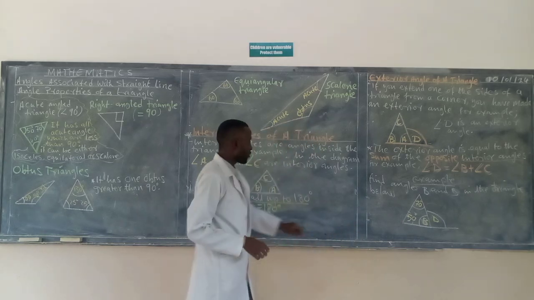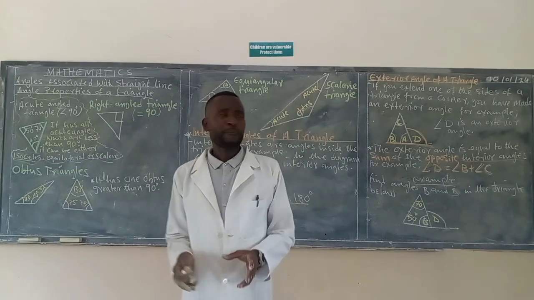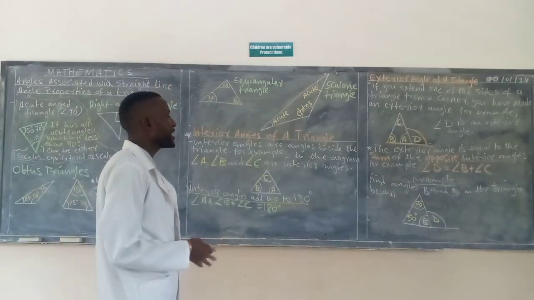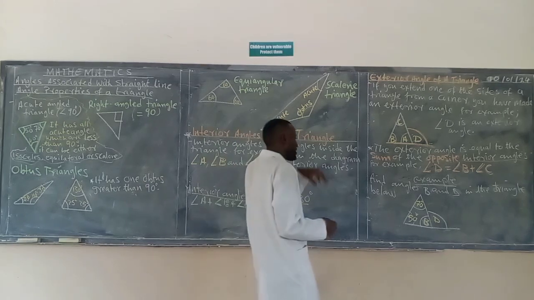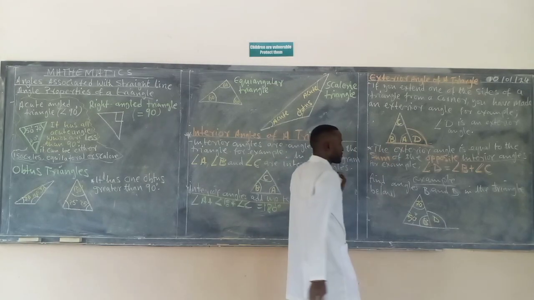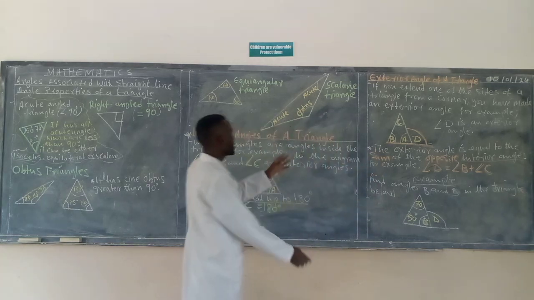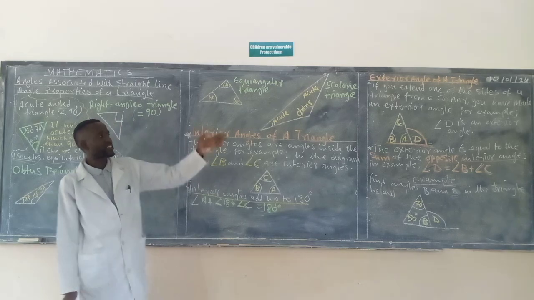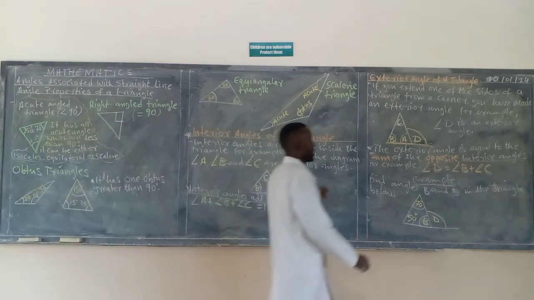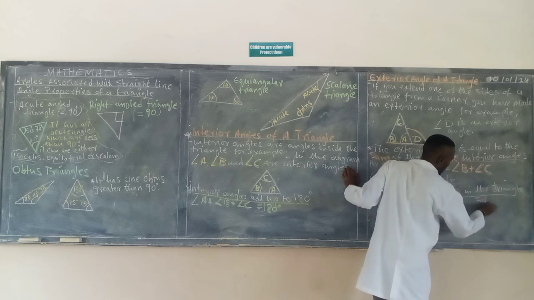Now, look at this simple example which is here. It is asking us, find angles B and D in the diagram below. So we have to find B and D, these angles which are here. How can I find B and D? Applying the two concepts which we have learned, the interior and exterior angles. Okay, so let me just write a brief solution here.